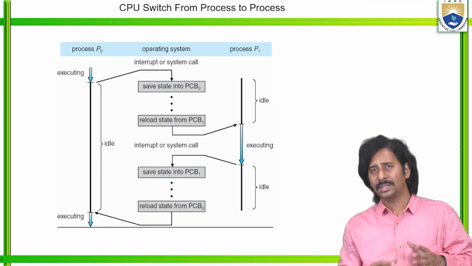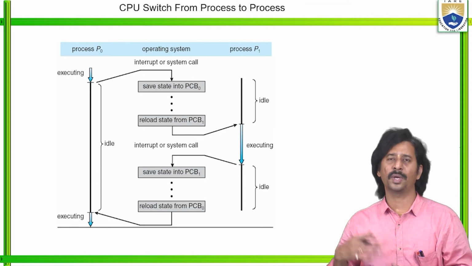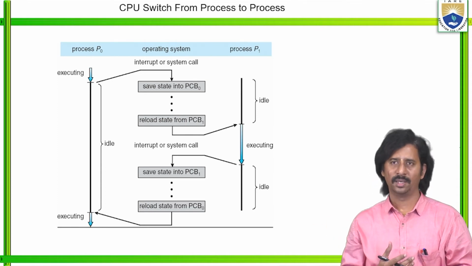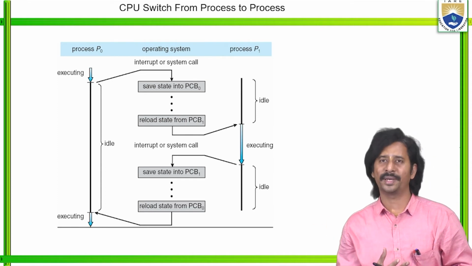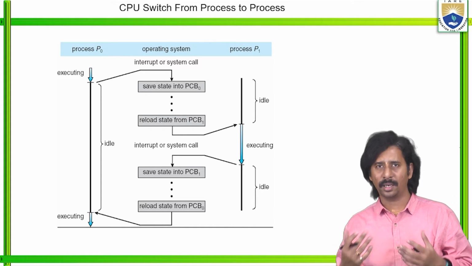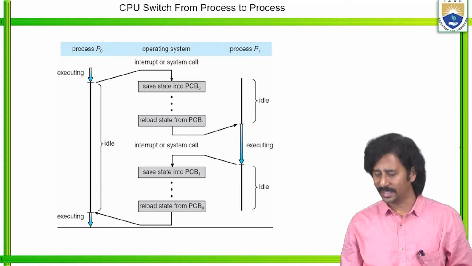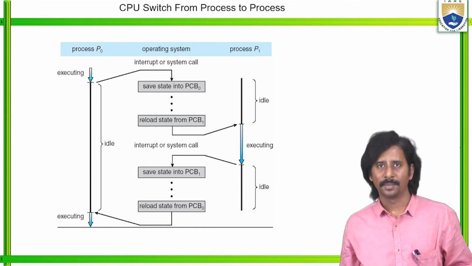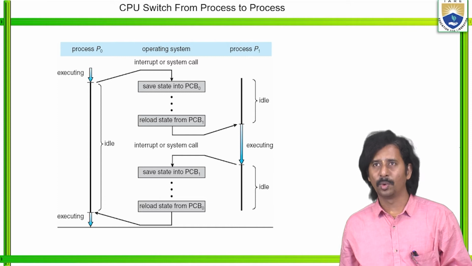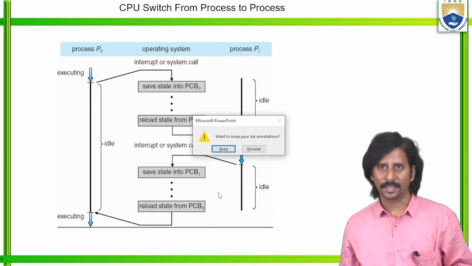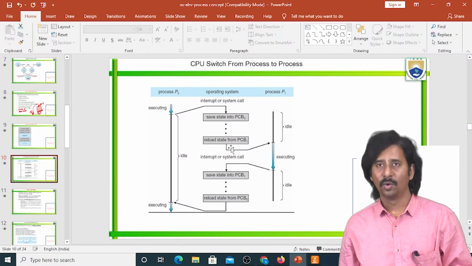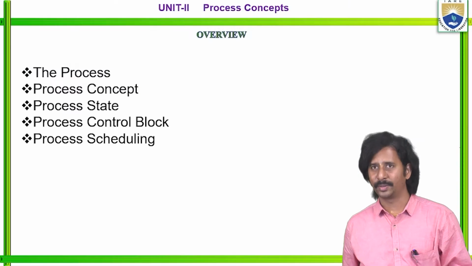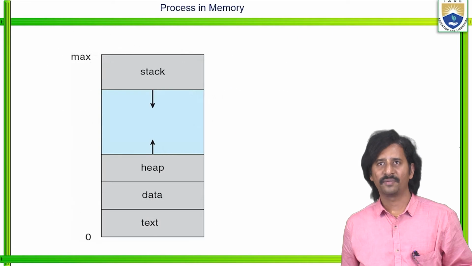Now, how does the processor switch from one process to another process? For example, in a Windows operating system, I can use this particular screen either in full screen mode or in half screen mode.